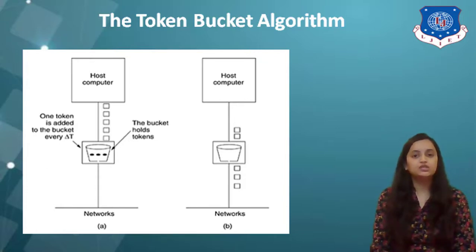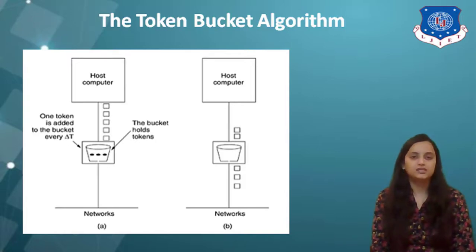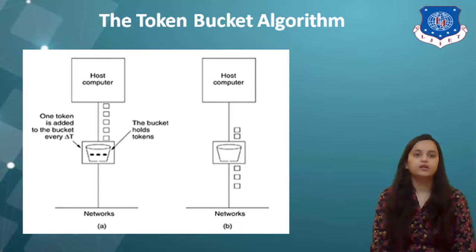Another difference between these two algorithms is that the token bucket algorithm throws away tokens, that is transmission capacity, when the bucket fills up but never discards packets. In contrast, the leaky bucket algorithm discards packets when the bucket fills up. That means, as you can see, that if the bucket is full of water, the water inflow will overflow from the upper side. That means this will discard the packets, in terms of networks.